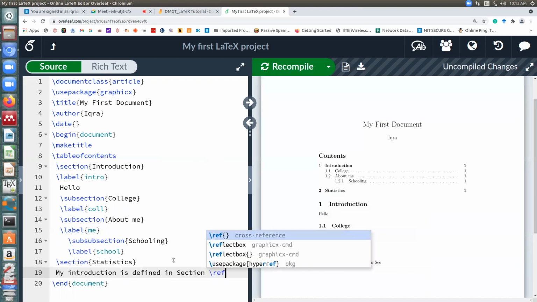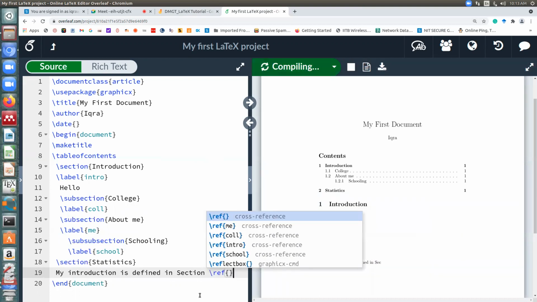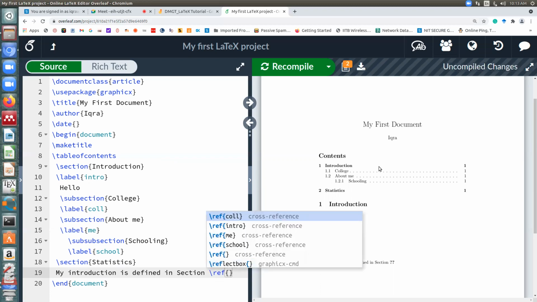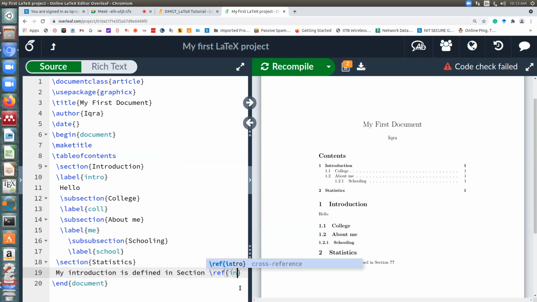So I'll write ref. What should I write here? I want to refer to section 1. So what should I write in these curly braces? Everyone agrees? Intro? Yes, I want to refer to section 1. Section 1's label is intro, so I will write intro here.